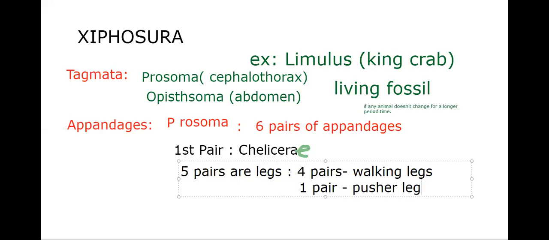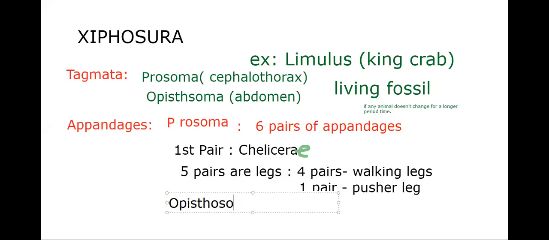So that is the story of the prosoma. We should say it like this: prosoma has 6 pairs of appendages. The first pair is chelicerae, and the remaining 5 pairs are legs. Of these, 4 pairs are walking legs and one pair is said to be the pusher leg. Totally 5 pairs of legs are present. Next, we need to see about the opisthosoma.